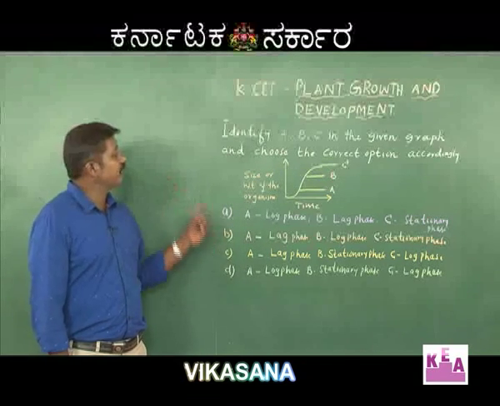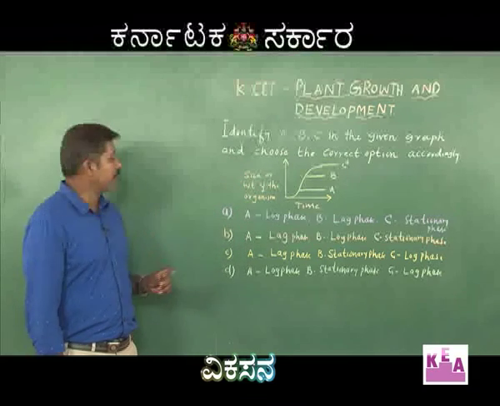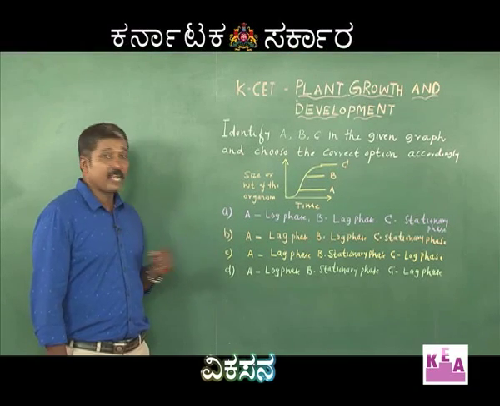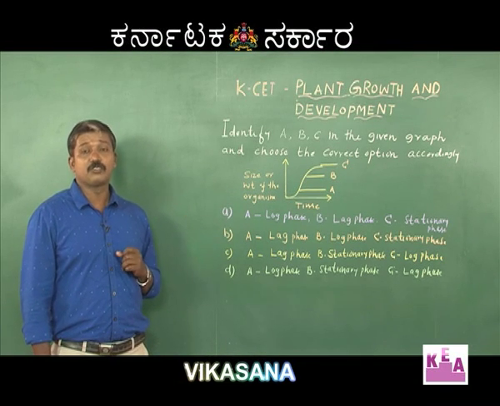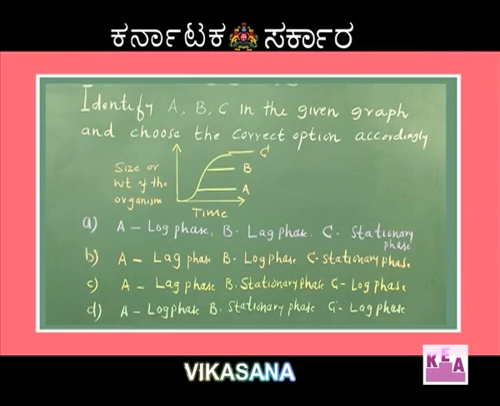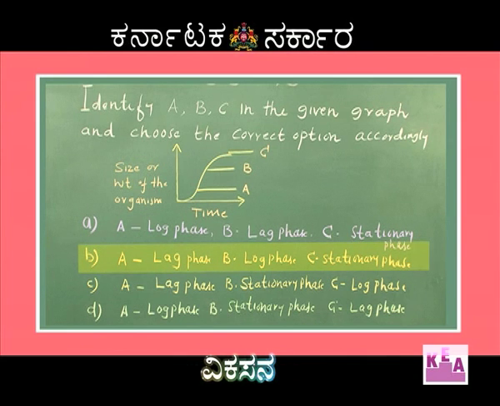Hence, the correct option for A, B, C is: A corresponds to lag phase, B corresponds to log phase and C corresponds to stationary phase. Hence, the correct option is B: A lag phase, B log phase, C stationary phase.